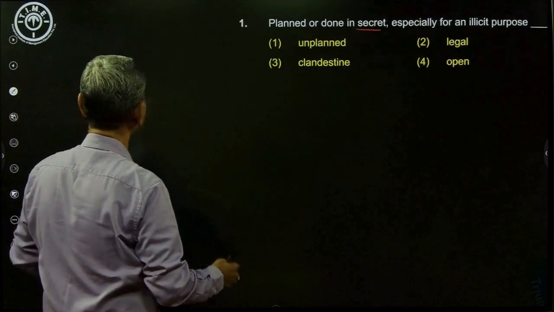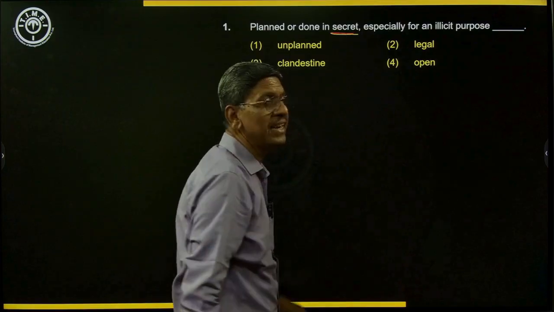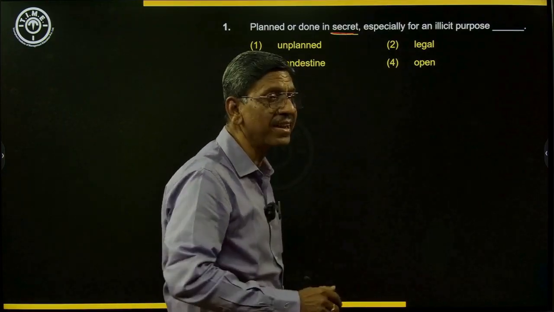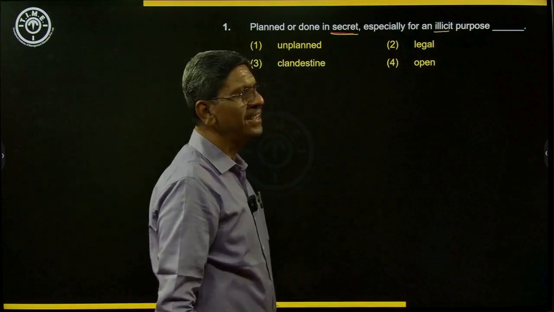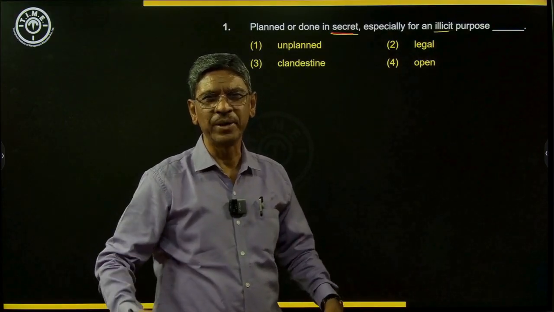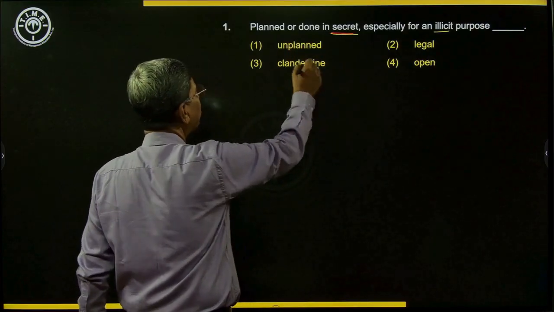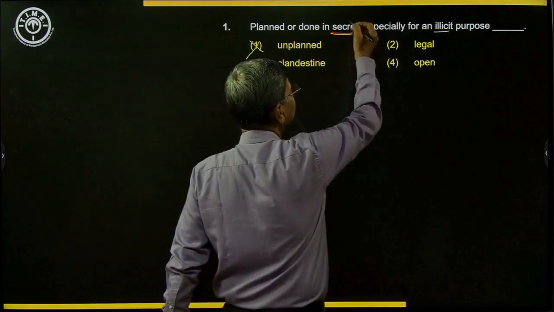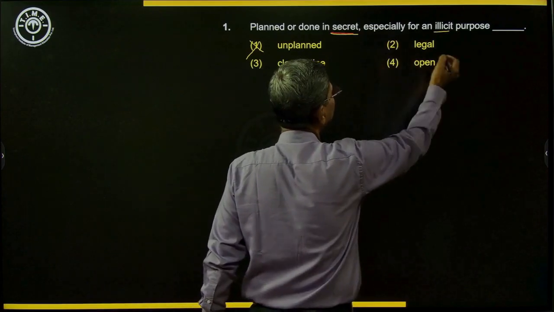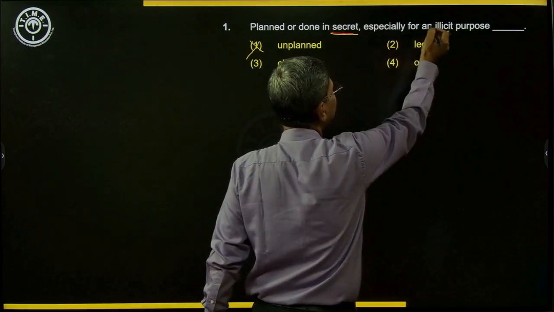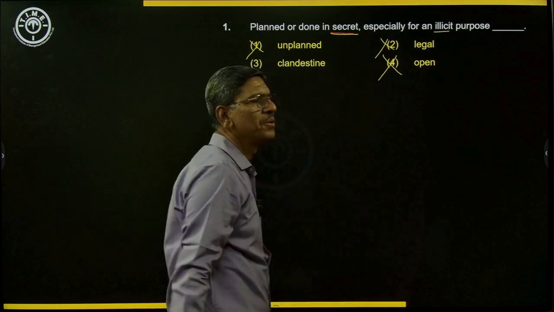Anything that is done in secret is the word. That is the key word. Another key word is illicit. So secretly done, illegal work done in secrecy. Here, whether it is planned or unplanned is not the important thing. As I told you, secrecy is the key word. Then we have legal. If it is illicit, it cannot be legal. Then we have open, which is also not the correct word.